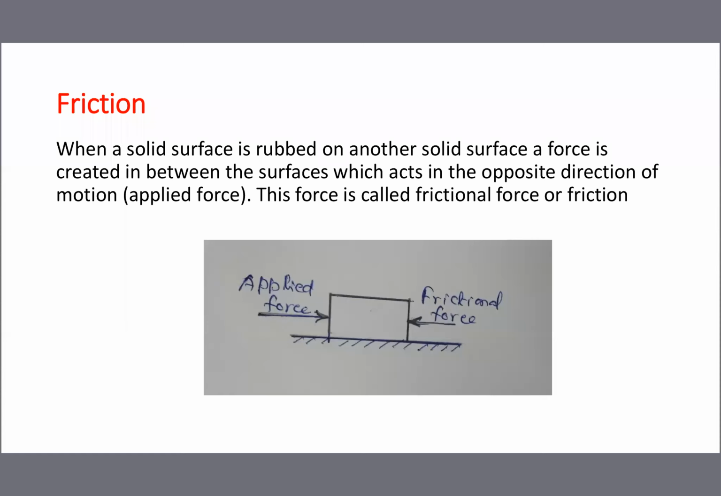Once again, repeat, since the chapter heading is friction. When a solid surface is rubbed on another solid surface, a force is created in between the surfaces which acts in the opposite direction of the applied force. That force is called frictional force, or simply we call it friction. Keep the idea in mind: whenever two surfaces are striking each other, in between the surfaces a force will be created. That force is called frictional force, which always acts opposite to the direction of applied force.